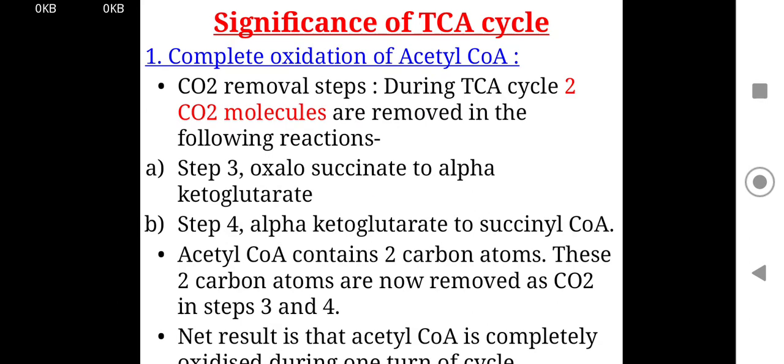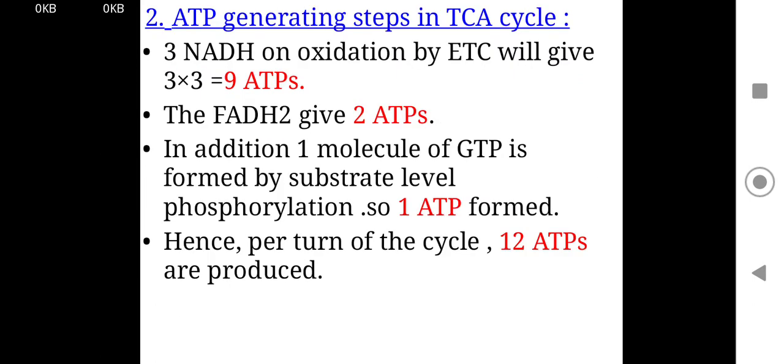Significance of the TCA cycle: complete oxidation of acetyl-CoA. First, CO2 removal steps during the TCA cycle. Two CO2 molecules are removed in the following reactions, that is step 3 and step 4: oxalosuccinate to alpha ketoglutarate and alpha ketoglutarate to succinyl-CoA. Acetyl-CoA contains 2 carbon atoms. These 2 carbon atoms are removed as carbon dioxide in steps 3 and 4. The net result is that acetyl-CoA is completely oxidized during one turn of the cycle.